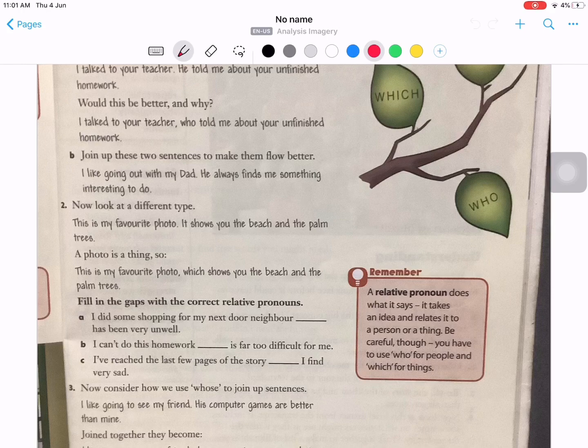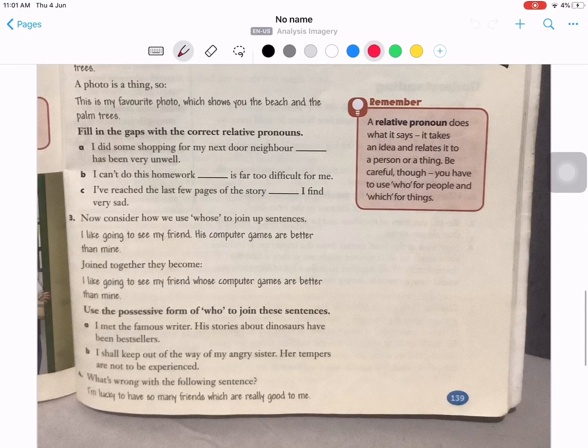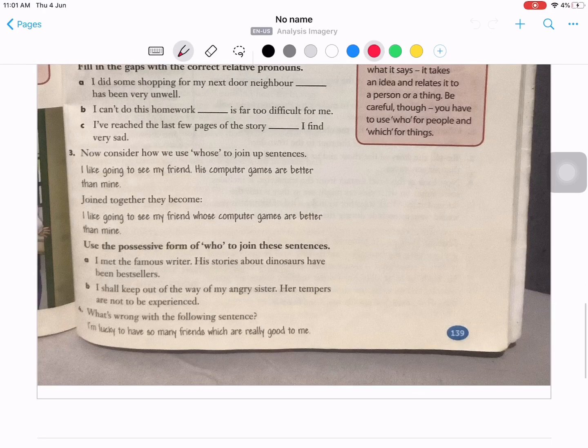Now look at a different type. This is my favorite photo. It shows you the beach and the palm trees. A photo is a thing, so this is my favorite photo, which shows you the beach and the palm trees. It's basically the same thing. Fill in the gaps with the correct relative pronouns. This one you need to do yourself, right up till number 4 down here.